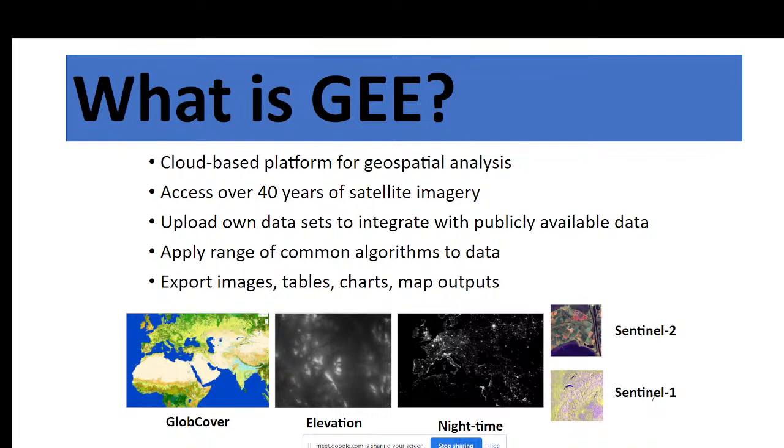Okay, so it is a totally cloud-based platform. That's why. Yes, we have 40 years of satellite data, globally. Some data, as I said, we can also get regionally, but all of those datasets are global. We can get the global datasets, all of those things.